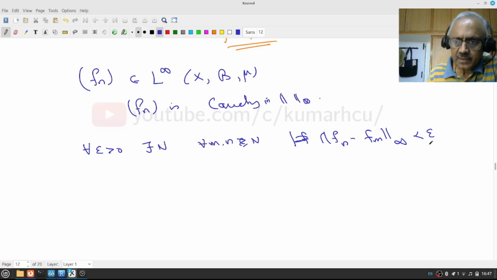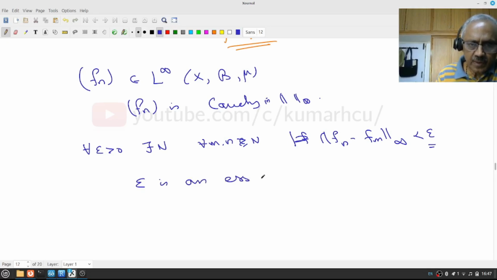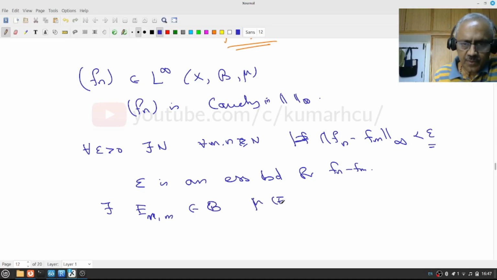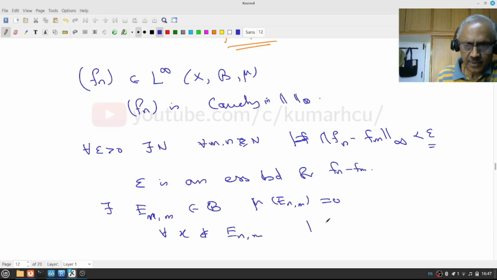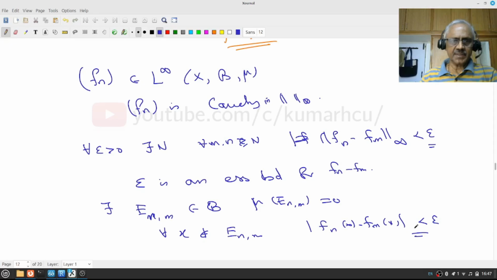This means epsilon is an essential bound for Fn minus Fm. That means there exists E_nm, which is measurable, mu of E_nm is 0, and for all x not in E_nm, we have mod Fn(x) minus Fm(x) is less than epsilon. Do you understand this?